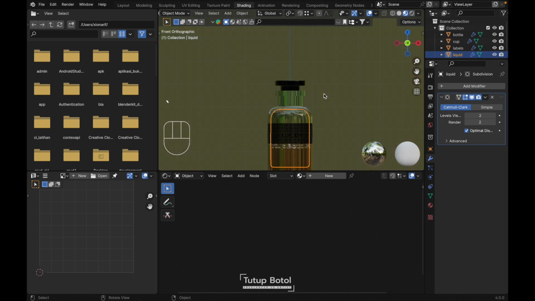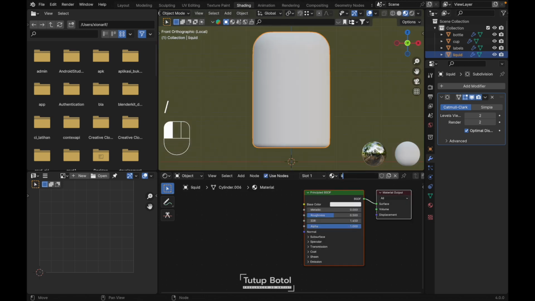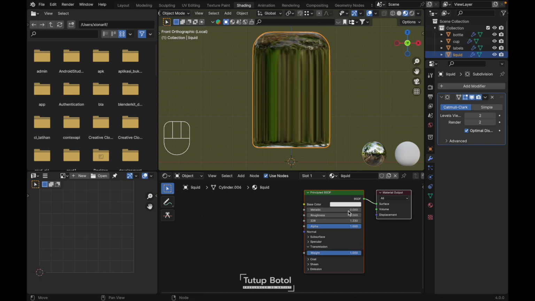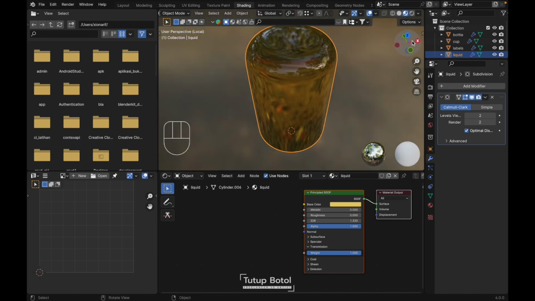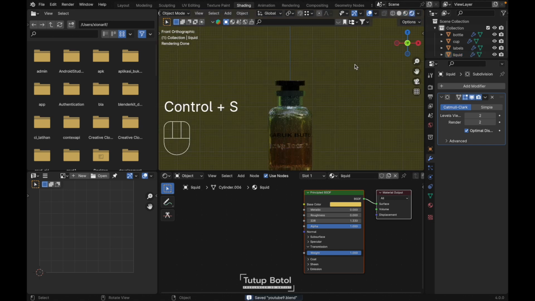And let's do the liquid. Press slash on your keyboard. Just a new material, name this liquid. Just turn down the roughness. And change the IOR to 1.33. Transmission, increase the transmission. And change the color maybe a little bit yellow. Something like this. Just use any color you want. Press slash again. Let's see it in the render view. Yep, it looks okay to me.